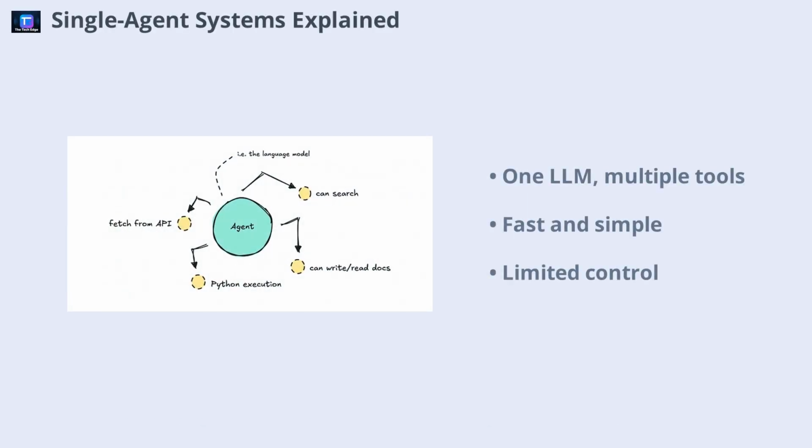A single-agent system revolves around one large language model, equipped with a set of tools and a system prompt. The agent decides which tool to use and when, based on the user's request. This setup is fast and straightforward, making it ideal for beginners. However, control can be an issue. Even with detailed instructions, the agent may not always follow the intended workflow or use all available tools effectively. The simplicity of single-agent systems is both their strength and their limitation.